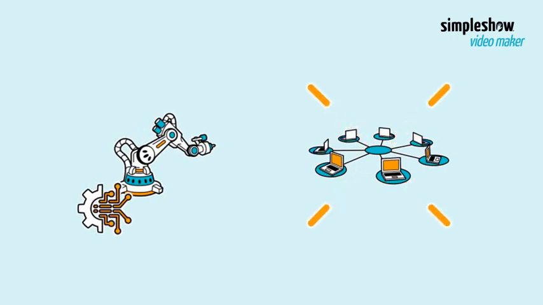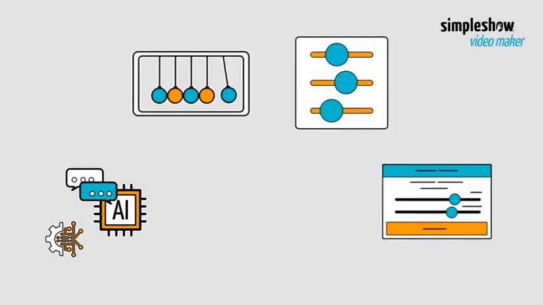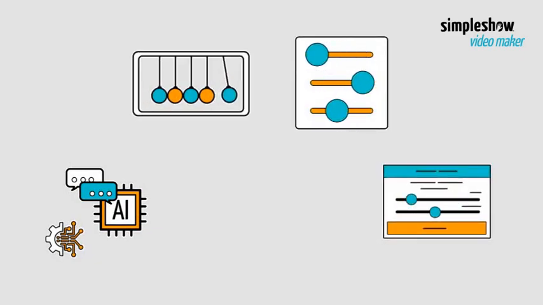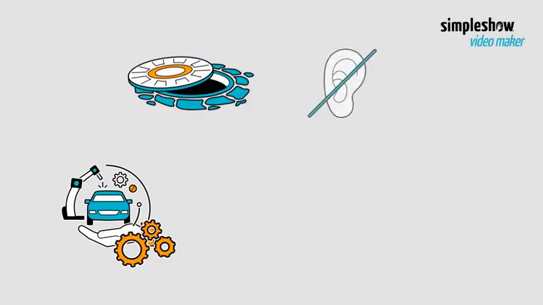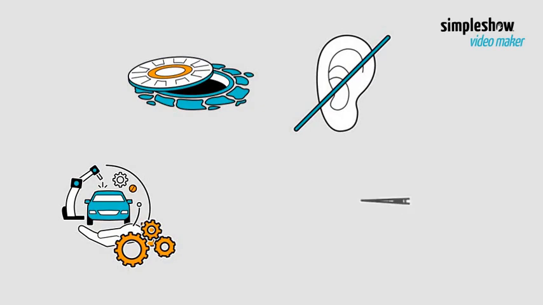Alt text generation using machine learning transforms how we make images accessible and understandable to everyone. By training algorithms on vast collections of images and their descriptions, machines learn to identify objects, scenes, and contexts. This enables automated creation of meaningful alt text that aids visually impaired users and improves search engine indexing.